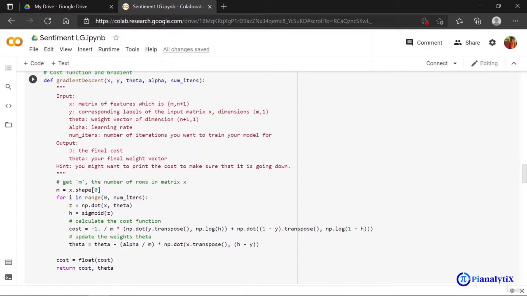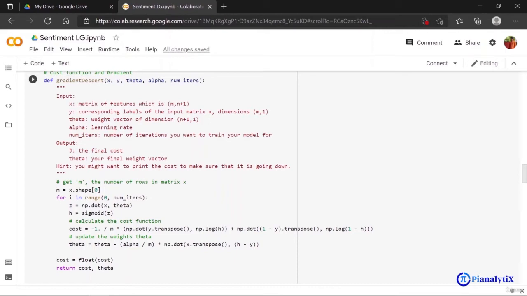The next is the corresponding label of the input matrix X. X is like a matrix holding my whole data set in rows. Say tweet number 1 is in row number 1, tweet number 2 is in row number 2. And for the same, there is Y, meaning tweet number 1's class, that is maybe 1 or 0, is in Y's first row. Similarly in the second row, and so on.